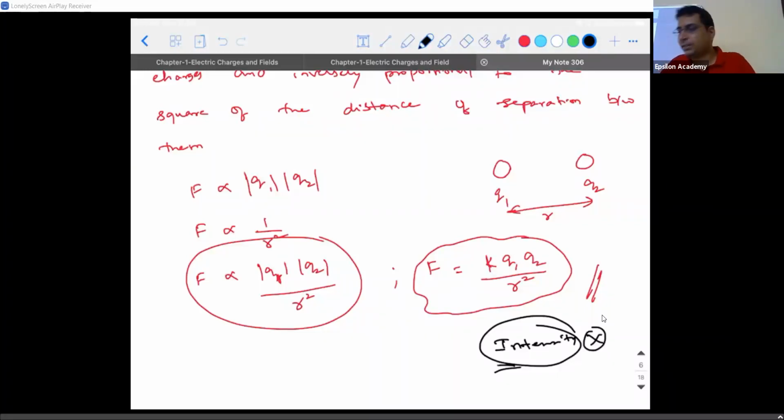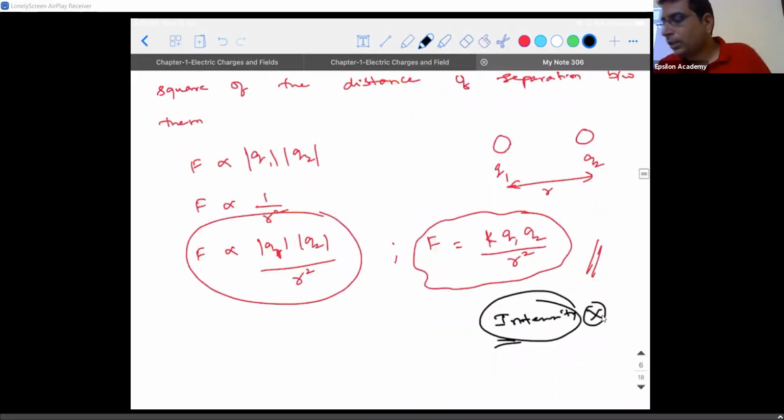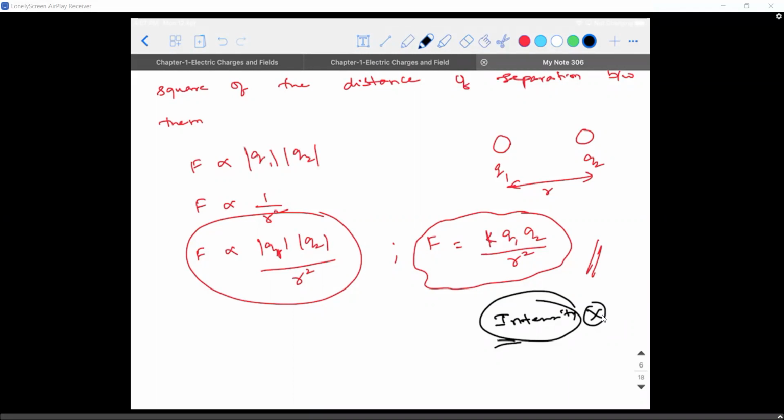Is that clear? So mathematically, F is directly proportional to, I wrote it in a way where I put a modulus around the charges, right? When you wrote Newton's law of gravitation, did you do that? Will you write F is directly proportional to the product of the magnitude of the masses? No, because mass can't be negative, whereas charges can be negative. Why we are taking only magnitude is because of the type of quantity force is. Is force a scalar quantity or a vector quantity? Force is a vector quantity.